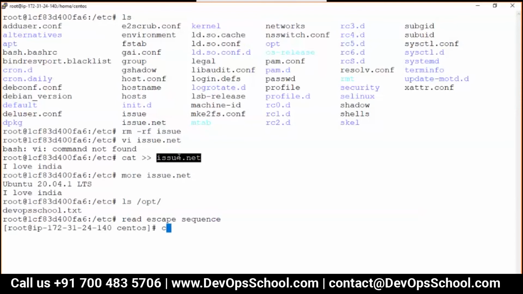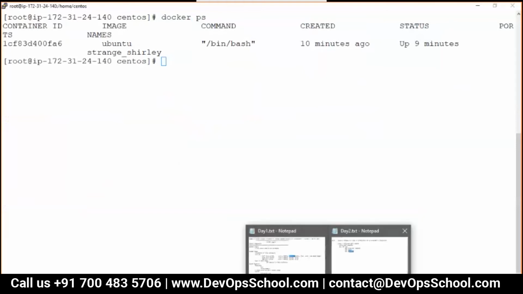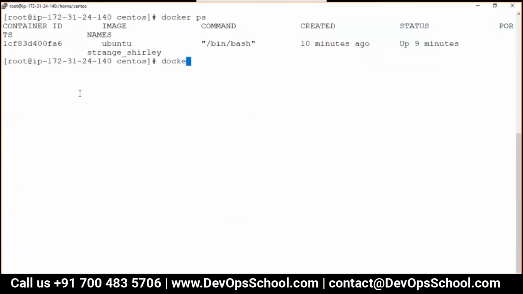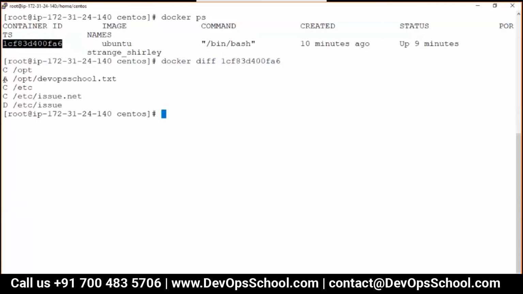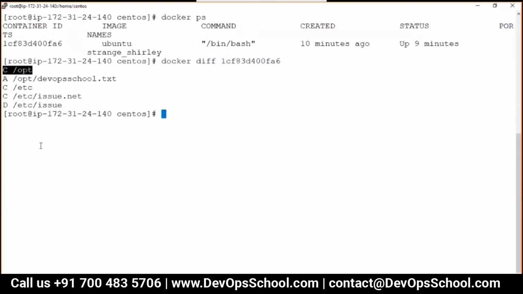Mind it, I said Control PQ. All this thing I have taught you already. So guys, can I now run the diff command? So docker diff and container ID, and you see here this file got added, this file got changed, this file got deleted, and this directory and this directory got changed as well because of addition and change.